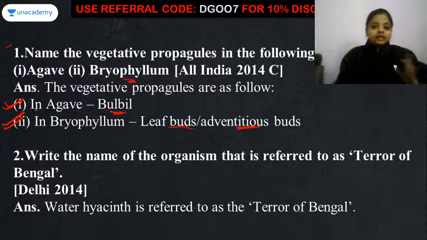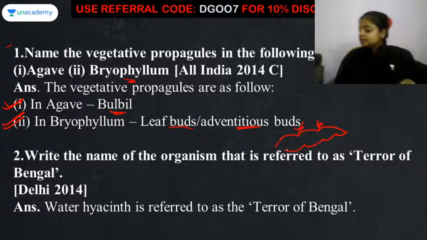Agave में होता है bulbil and Bryophyllum में होता है leaf buds or adventitious buds. You have seen the leaf of the Bryophyllum, right? On this bud, the small leaves arise. Okay, fine, ma'am. That's good, Sandra.